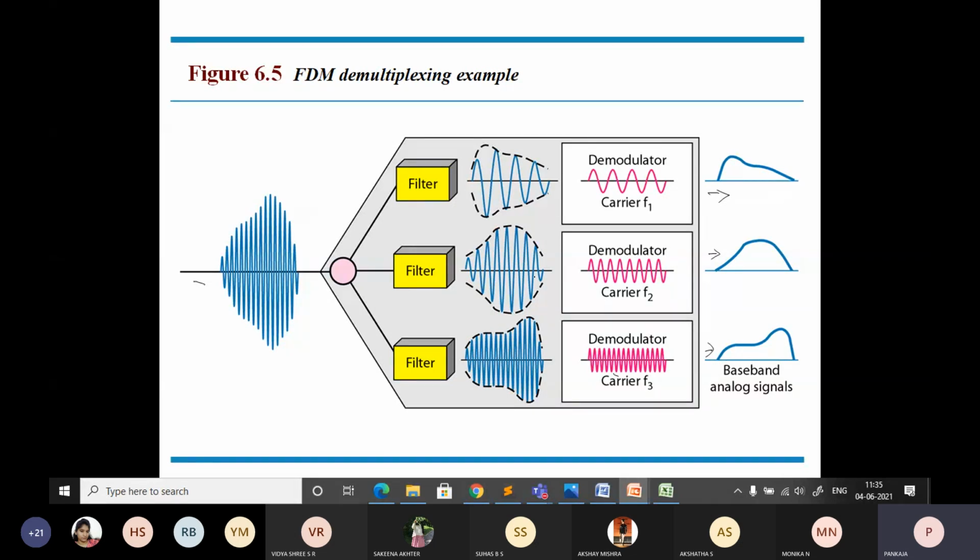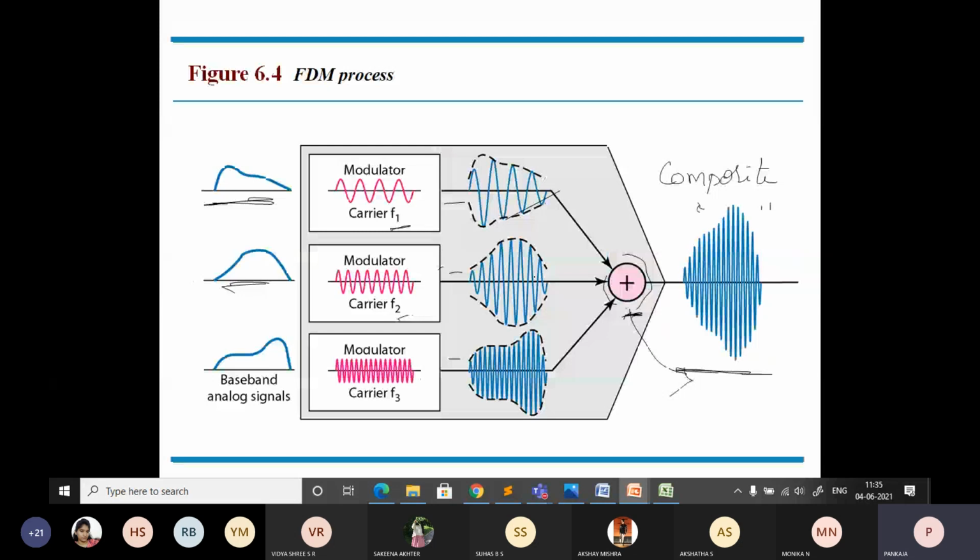Understood, everybody? A very simple concept. Only the diagrams are very important. As I observed, many of you are not giving importance to the diagram in the test. If they ask you to explain FDM, draw the diagram neatly and explain in simple words how FDM works.